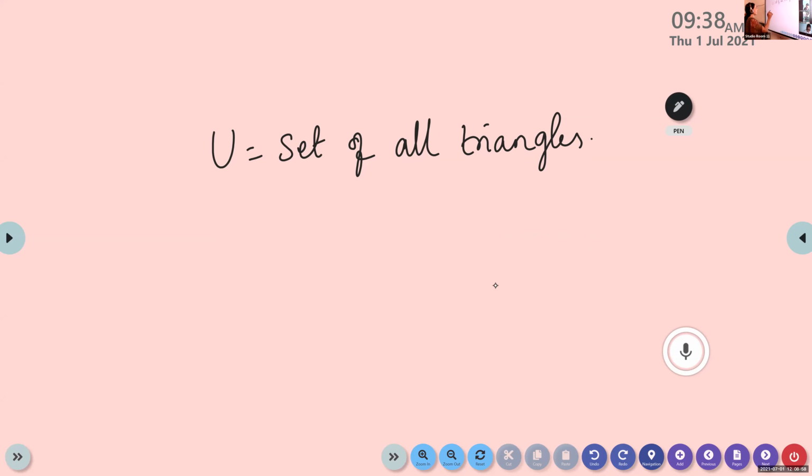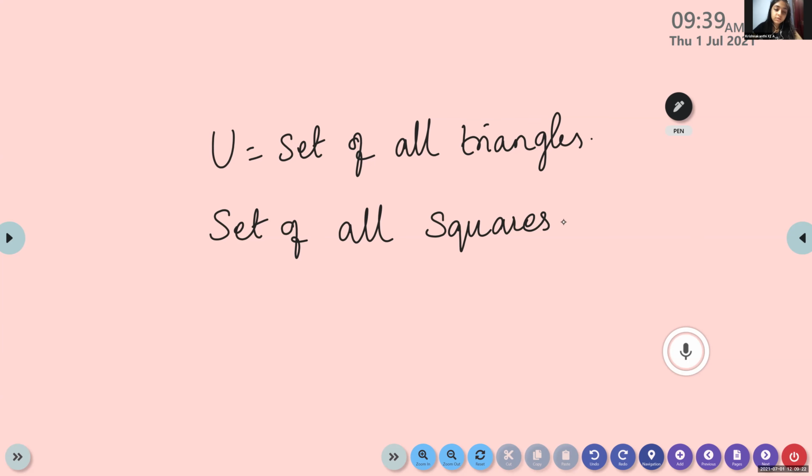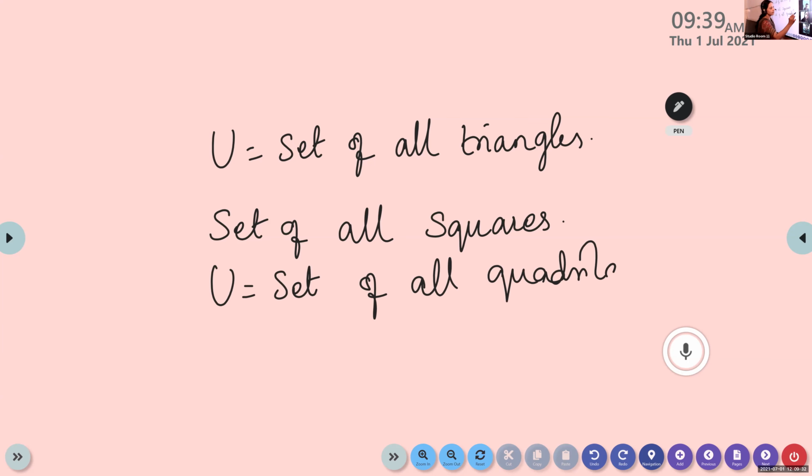Suppose I am giving the set of all squares. What is the universal set you will propose here? What about the universal set? Set of all quadrilaterals. Very good. You can take set of all quadrilaterals. If I want a still bigger one, what can we do? We can take set of all polygons.